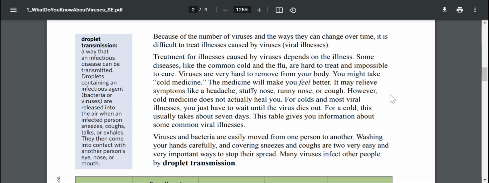However, cold medicine does not actually heal you. For colds and most viral illnesses, you just have to wait until the virus dies out. For a cold, this usually takes about 7 days. This table gives you information on some common viral illnesses.